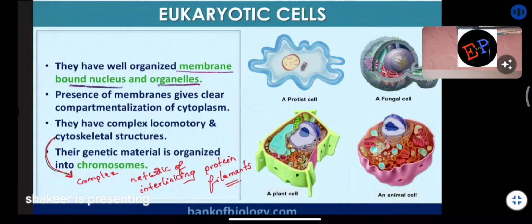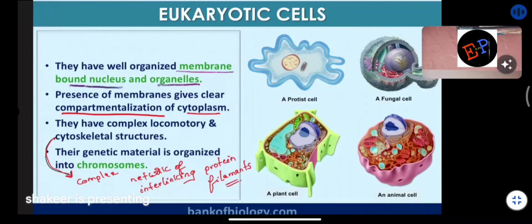Therefore, the presence of membrane gives clear compartmentalization of cytoplasm. What is meant by clear compartmentalization of cytoplasm? It means the different organelles present in the cytoplasm are separated very perfectly. That is the meaning. So clear separation is present between different organelles in the cytoplasm. They have complex locomotory and cytoskeletal structures. Prokaryotic cells are very simple, but eukaryotic cells are relatively more complex.